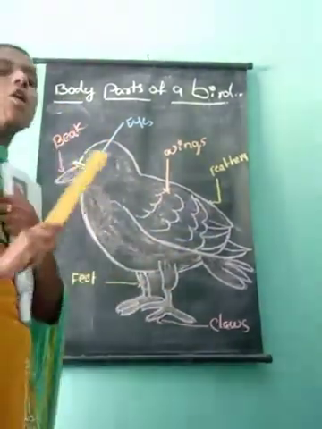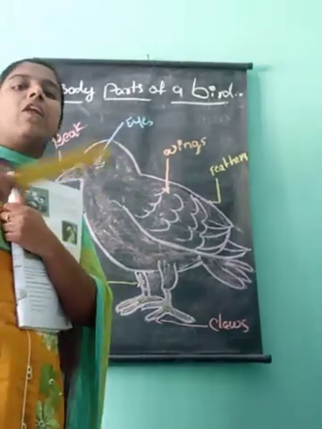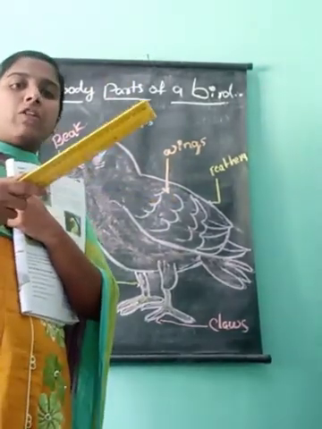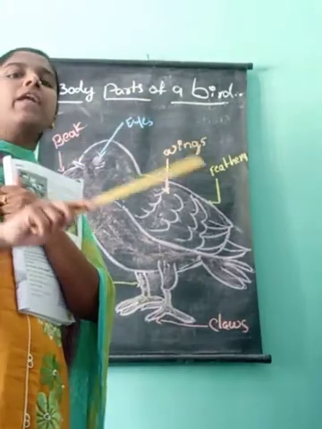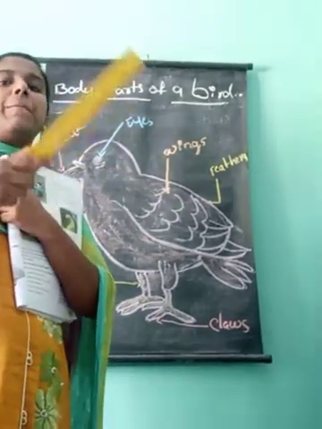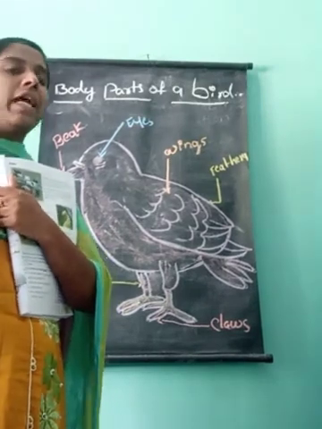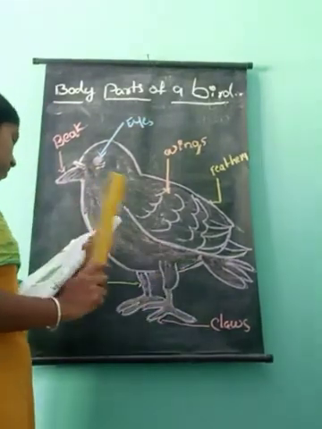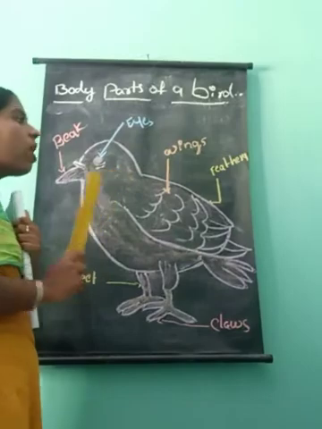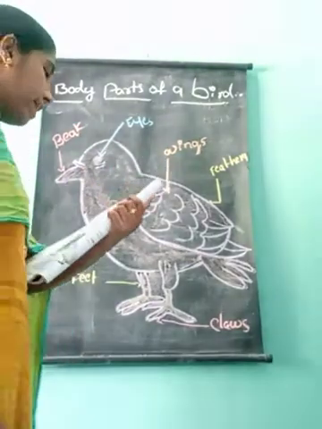Some birds are very small, and some birds are big. Compared to sparrow and crow, crow is very big. So that's why some of them are very small and some of them are very big.